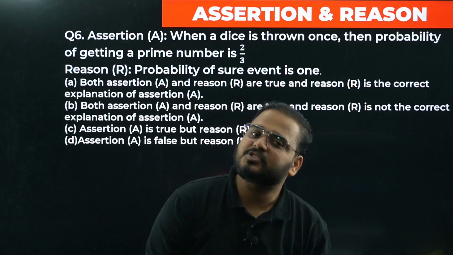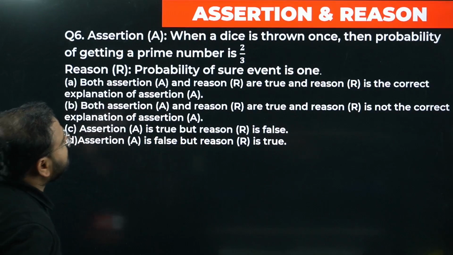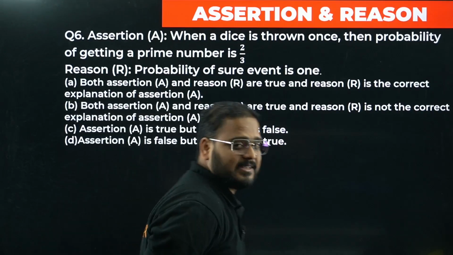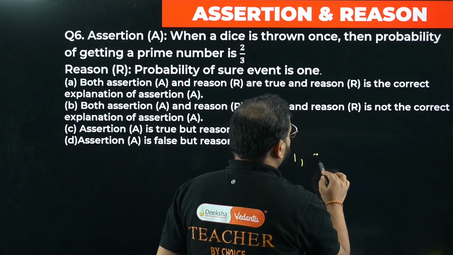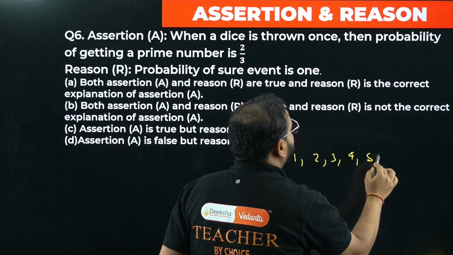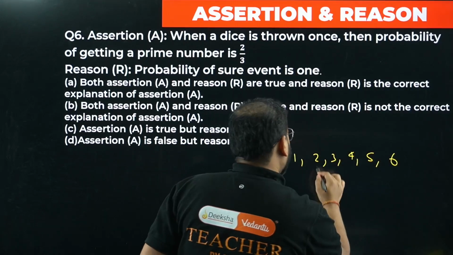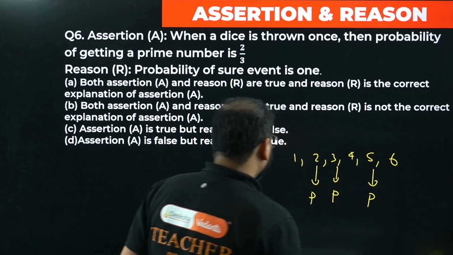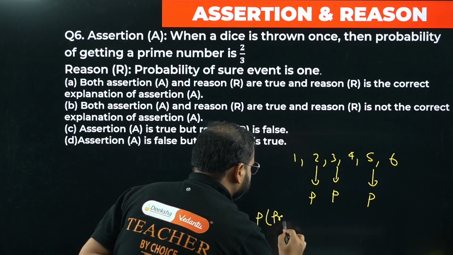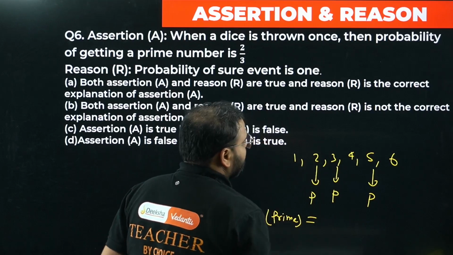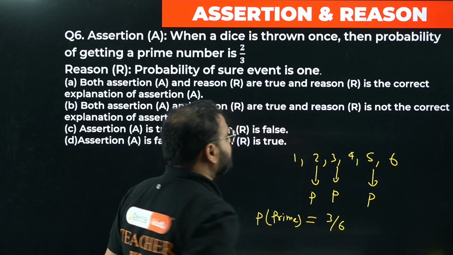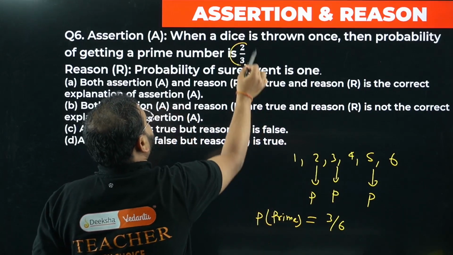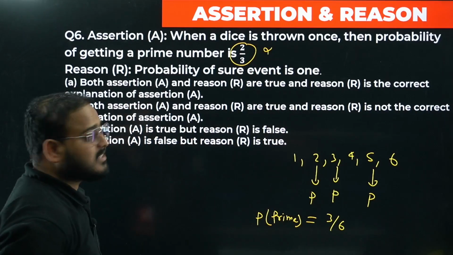Question number 6 is the assertion reason. When a dice is thrown once, the probability of getting a prime number is 2 by 3. Dice thrown once: 1, 2, 3, 4, 5, 6. Prime numbers: 2 is prime, 3 is prime, 5 is prime. So the probability of getting a prime number is 3 by 6, so 1 by 2, not 2 by 3. Incorrect, sir. So the assertion is wrong.